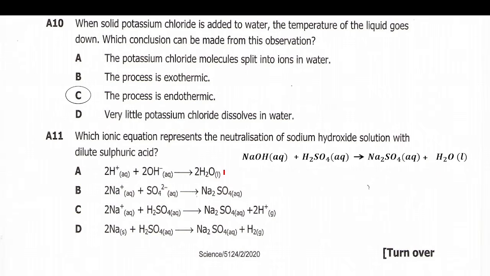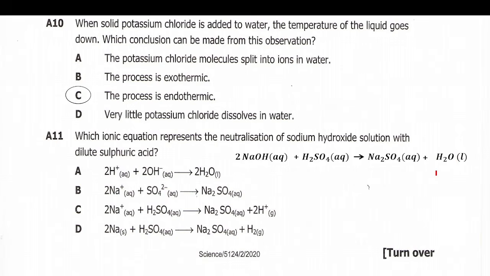Okay, so I will check to see if the equation is balanced. Sodium here is 1, here is 2, so it's not balanced. We put a 2 here, and sodium is now balanced. Then we check oxygen. Oxygen here is 2 plus 4, which is 6. On this side, oxygen is 4 plus 1, which is 5.